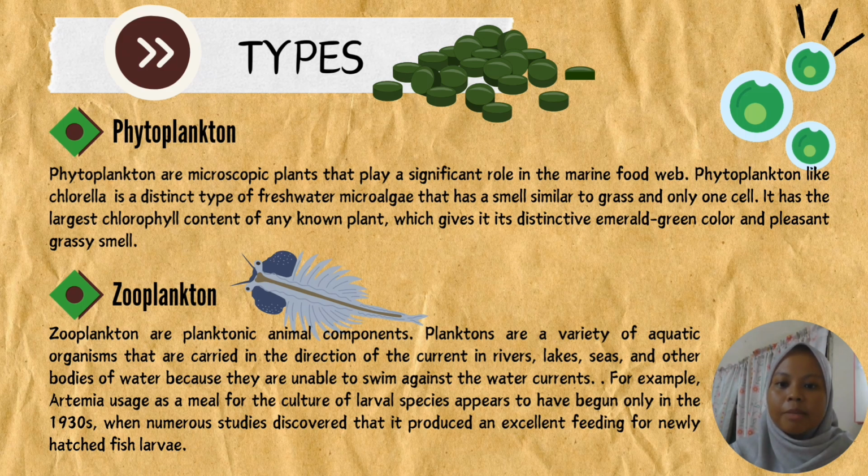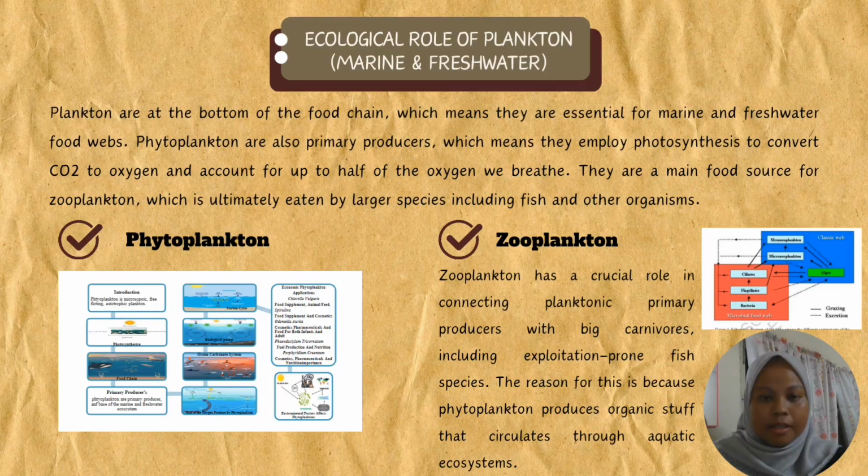Zooplankton are the planktonic animal components. Plankton are a variety of aquatic organisms that are carried in the direction of the current in rivers, lakes, seas, and other bodies of water because they are unable to swim against the water currents. So this is the overview of the ecological role of plankton in marine and freshwater environments.